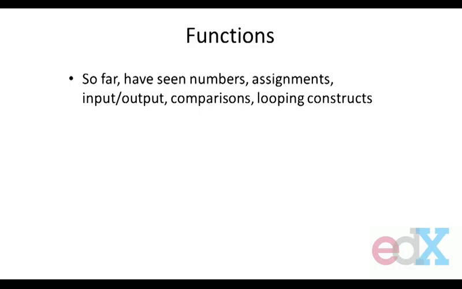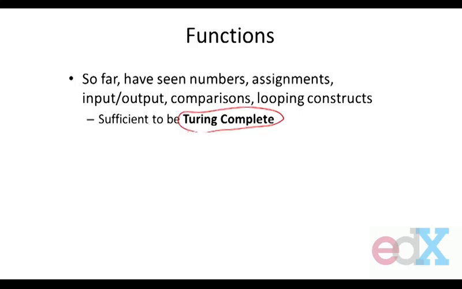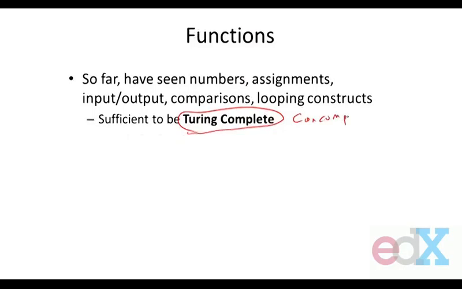With that set of tools, they turn out to be sufficient to give us what we call a Turing-complete language. And what does that mean? It says just with that set of tools, anything that's computable, we can compute. So we can compute anything. That's actually amazing. With just that set of tools, anything that's computable, we can capture with a description using those sets of tools. Sounds like we're done.